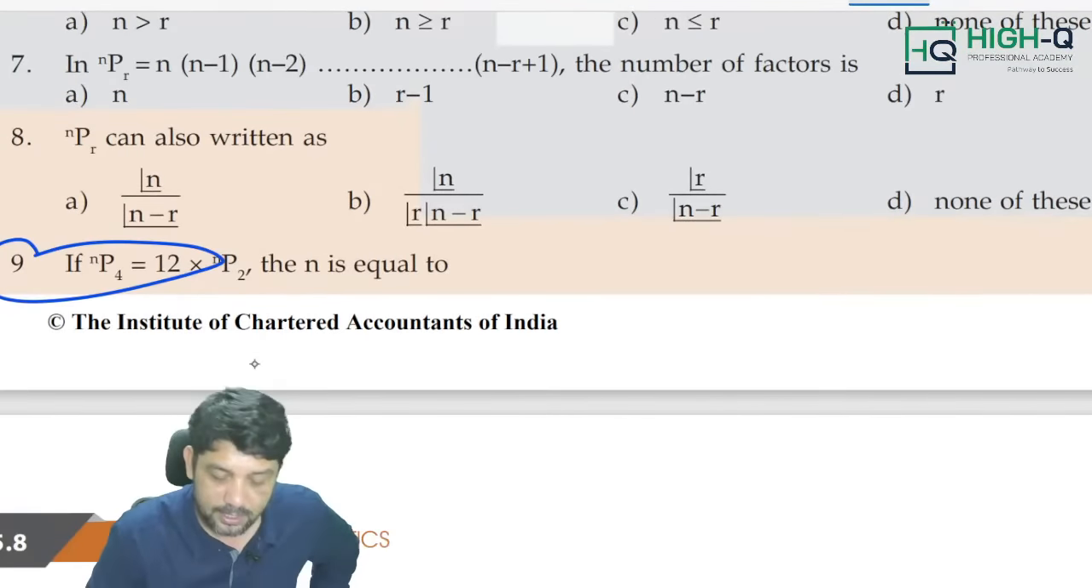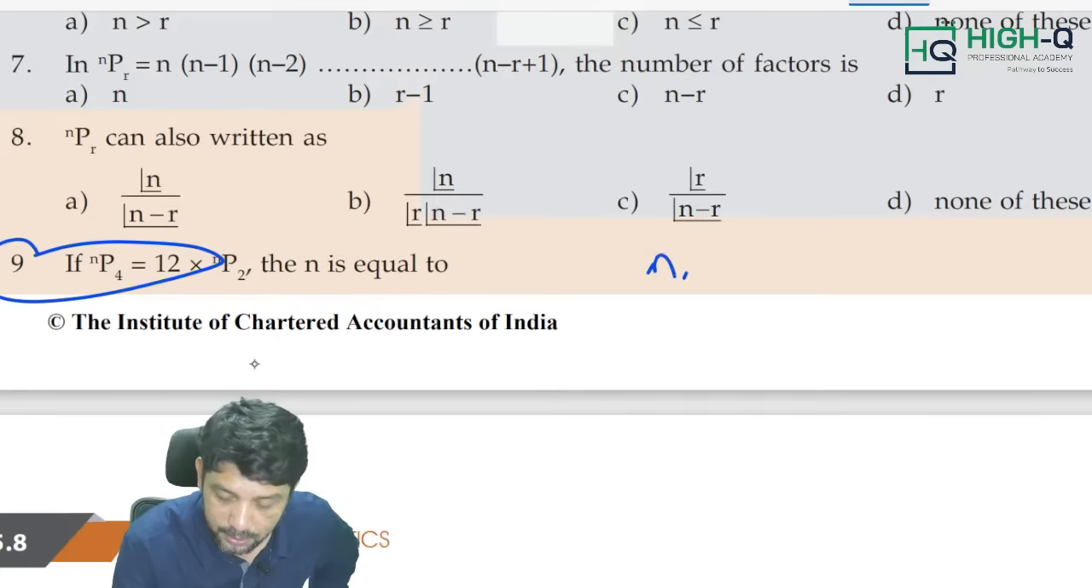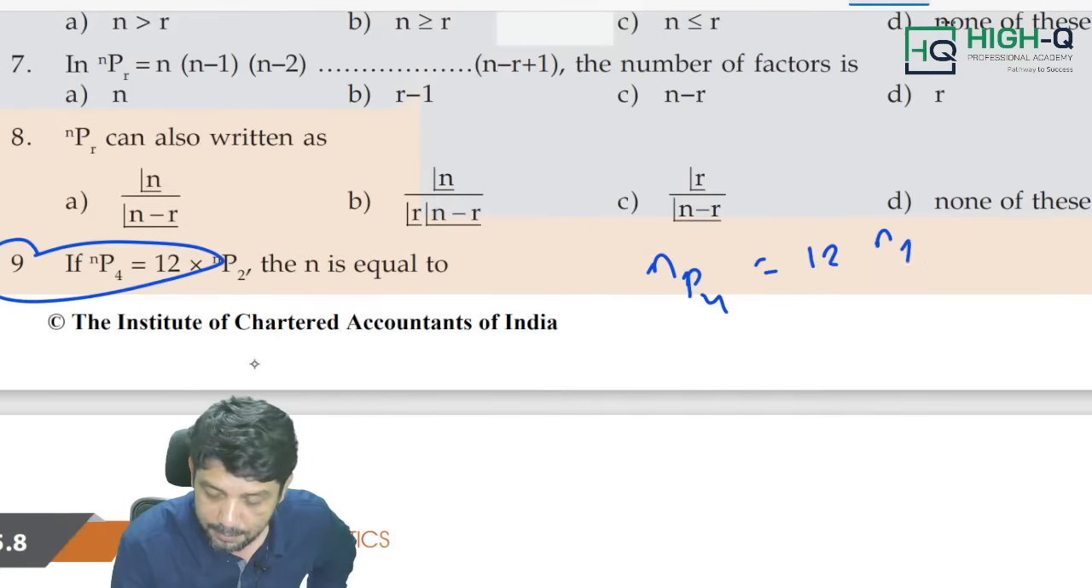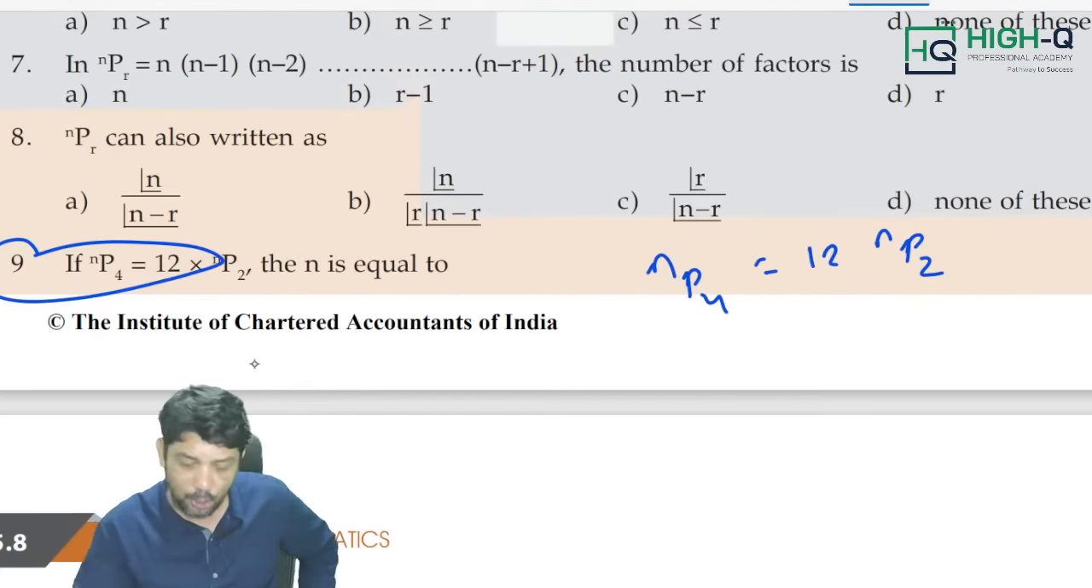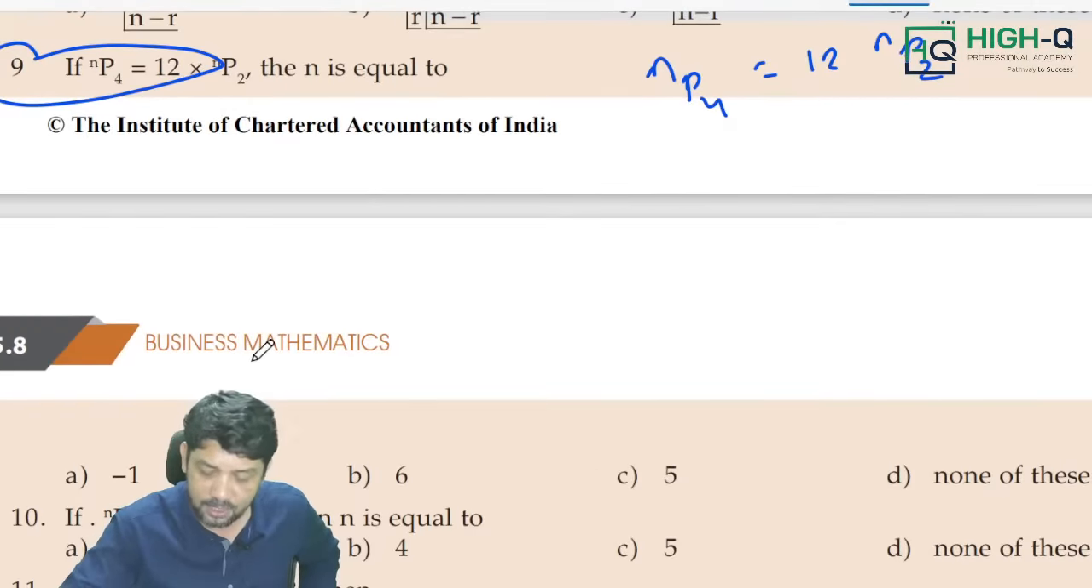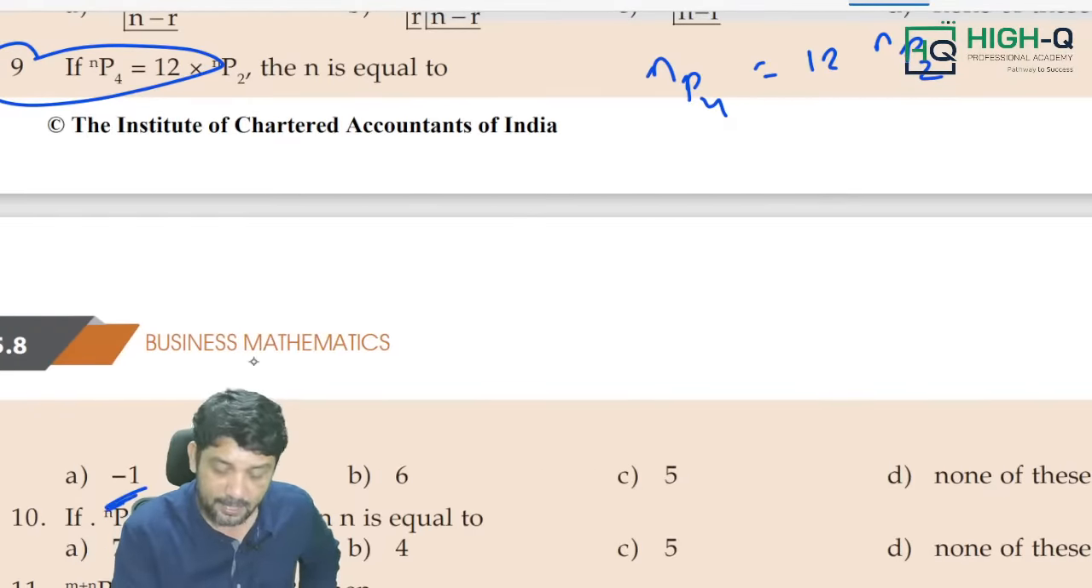If questions like this come, for example, nP4 equals 12 times nP2. Sir, I don't know the formula. Not needed, my dear. Use the trial and error method. These types of questions are definitely going to come in the exam. n minus 1 is not possible. Go for 6. Check 6.